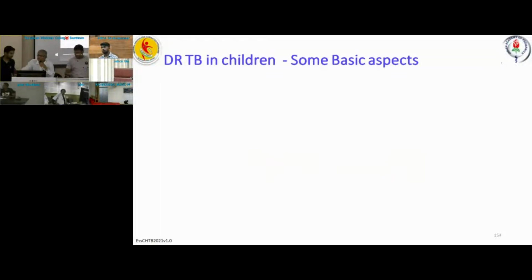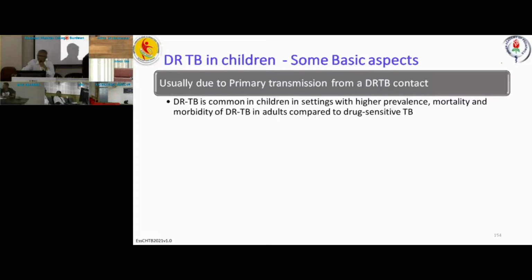Before going into the details, we should know some basic aspects of drug-resistant TB. It is seen that most cases of DRTB in children occur following exposure to an adult having DRTB.